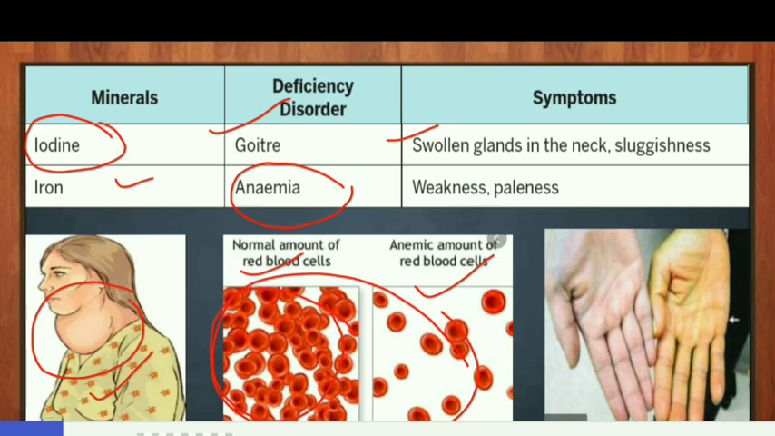Symptoms of anemia are weakness and paleness. Paleness means skin color becomes pale. In this picture you can see this is normal color and this is pale color.